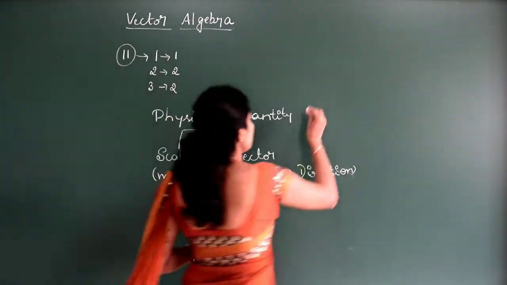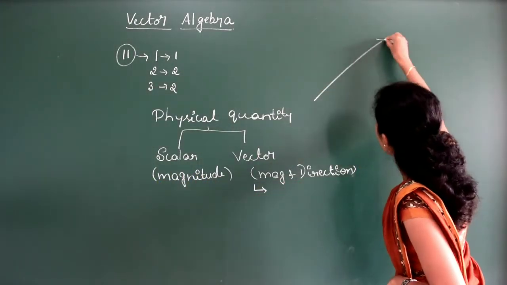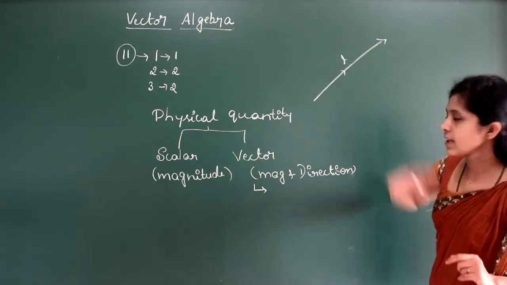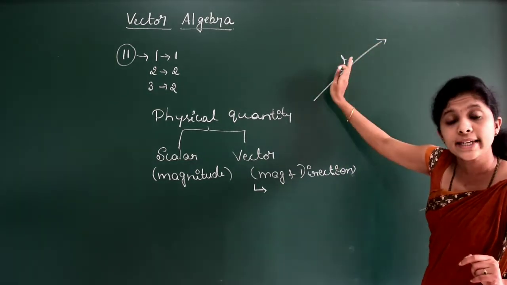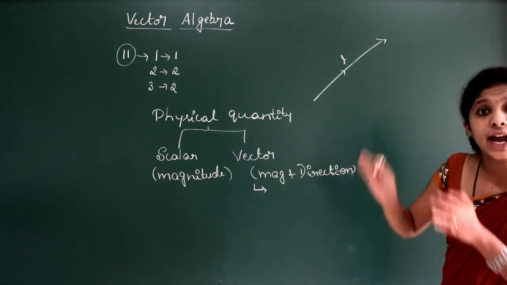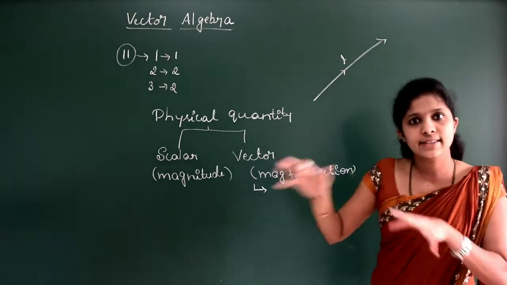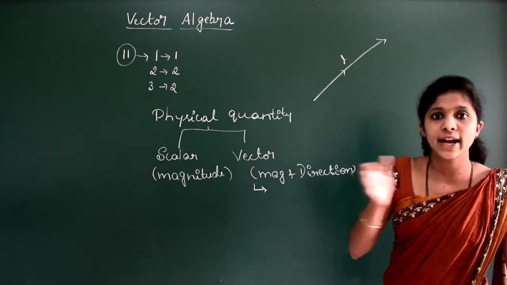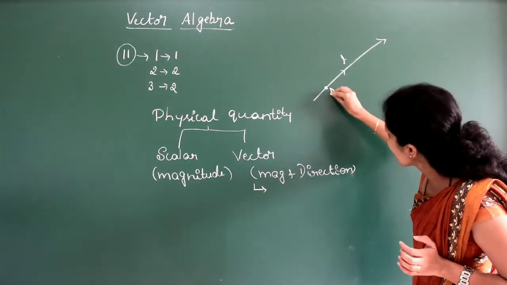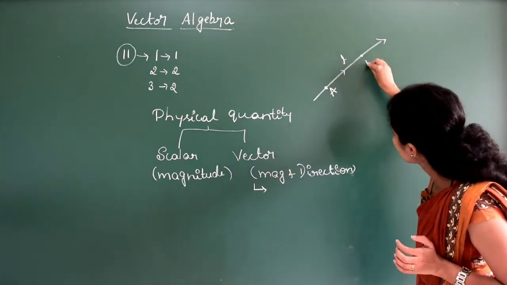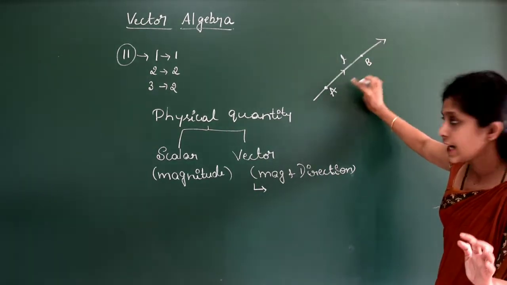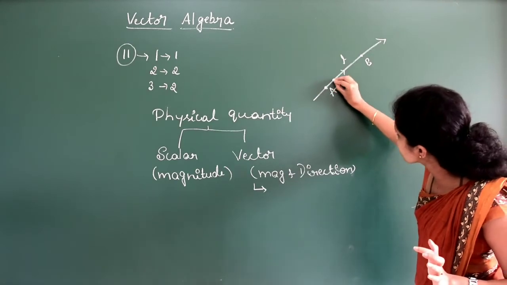Now for example, if I consider a line, okay, now this is the directed line, but here I cannot define a vector quantity. To define a vector quantity, I need a line segment. Line segment is nothing but it has an end point and the starting point. Let me consider this is the starting point A, okay, and this is the end point B. Now here AB is called the vector quantity. Vector AB is a vector because it has a magnitude.